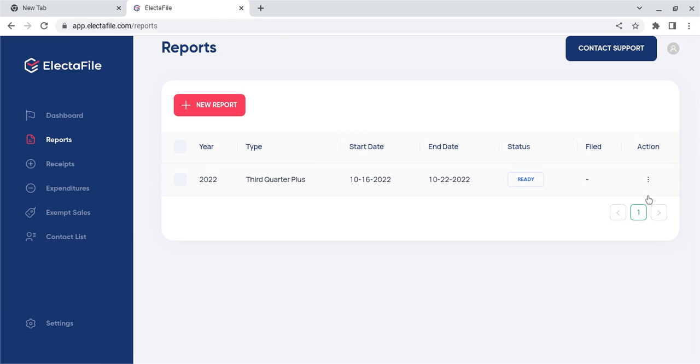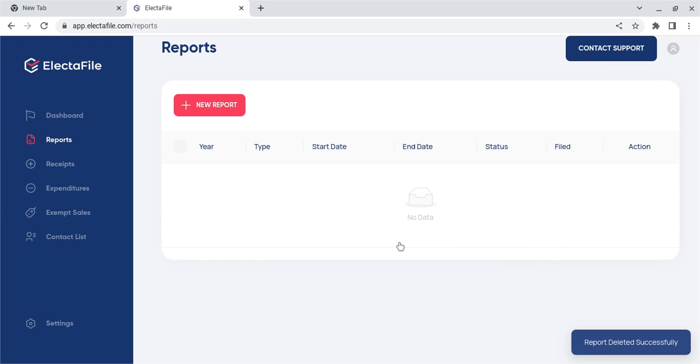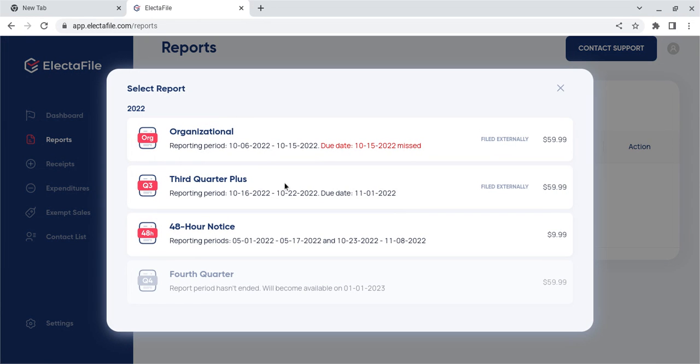I've already been here to test drive this thing for you guys, so I'm going to delete this one and start over. Yes, delete. And we do ask you twice because we don't want to undo your hard work if you've entered information and then accidentally delete it. So let's go with new report.